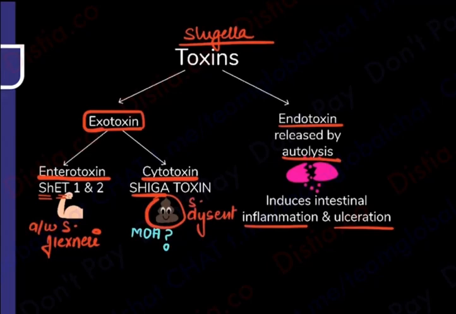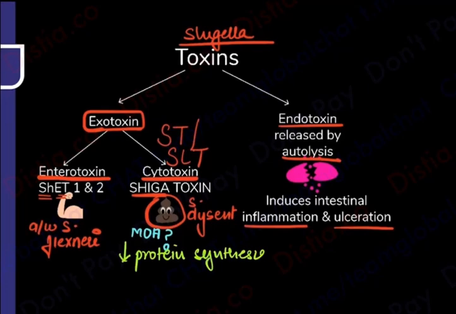But I'm sick of telling you the mechanism. Kitni baar ho gaya? Have I taught you the Shiga toxin or the Shiga-like toxin that you had is going to act by decreasing the protein synthesis? And how is it decreasing the protein synthesis? It is doing so by inactivating the 60S ribosomes. So many times we have done this.